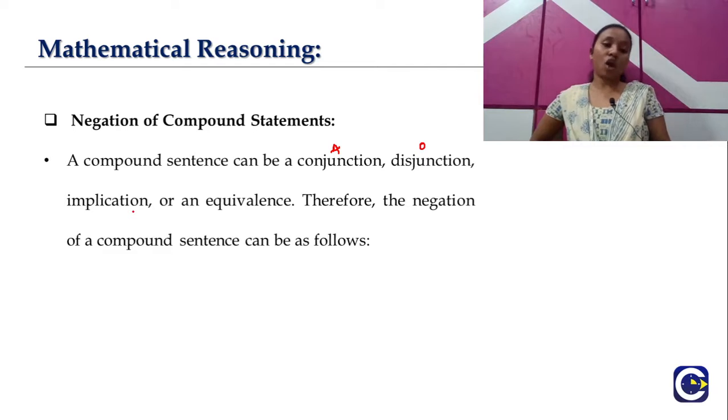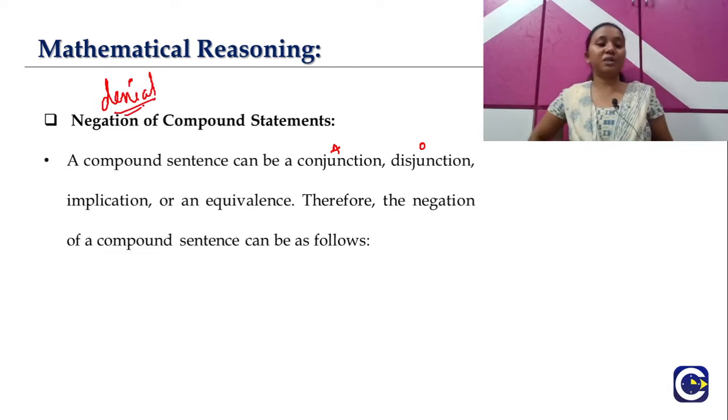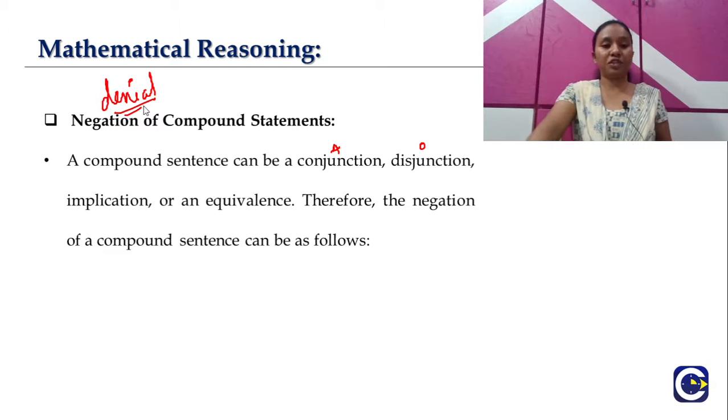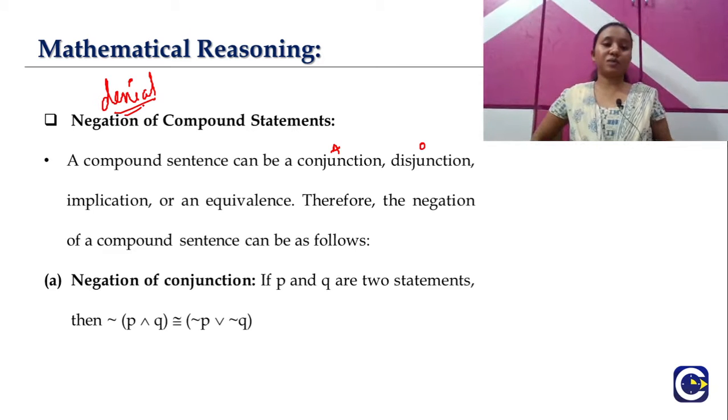Therefore, the negation of a compound sentence can be as follows, which means for these compound statements we can have negation, because negation is nothing but simply the denial of the statement. So negation of compound statements implies that it is simply the denial of the compound statement here. Right, so let's have a look over this negation of compound statements one by one.